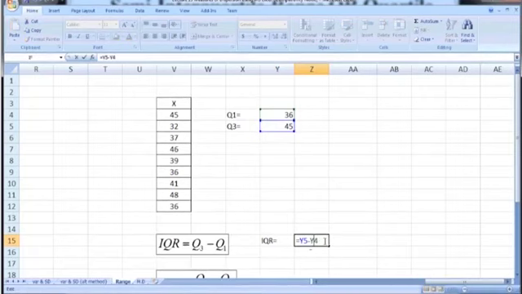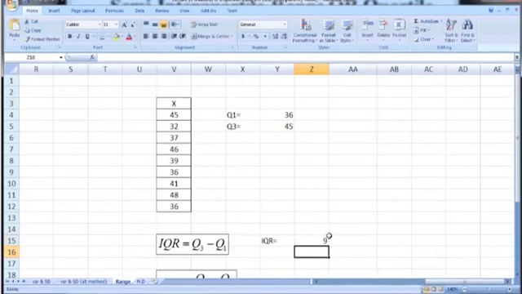So Y5 minus Y4, where Y5 is the cell address of Q3 and Y4 is the cell address of Q1. Press enter and the IQR is 9.